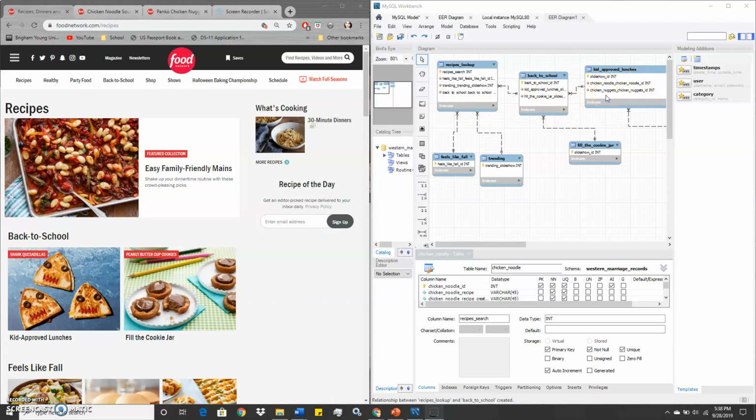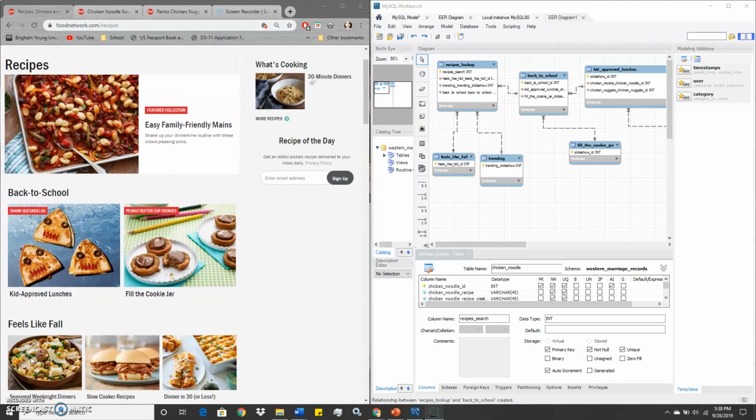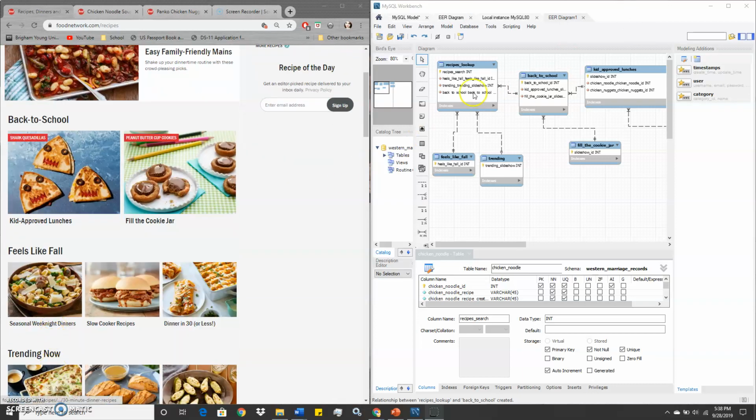All right, so looking at this page, as you can see, recipe lookups. Wow, I can't speak today. All right, anyway, so we have different places that it leads to. First being back to school, then it feels like fall, then trending now. And these are a many to one relationship because the recipe lookups have a lot of things going on, and however, what they're linking to is an individual thing itself, if that makes sense.